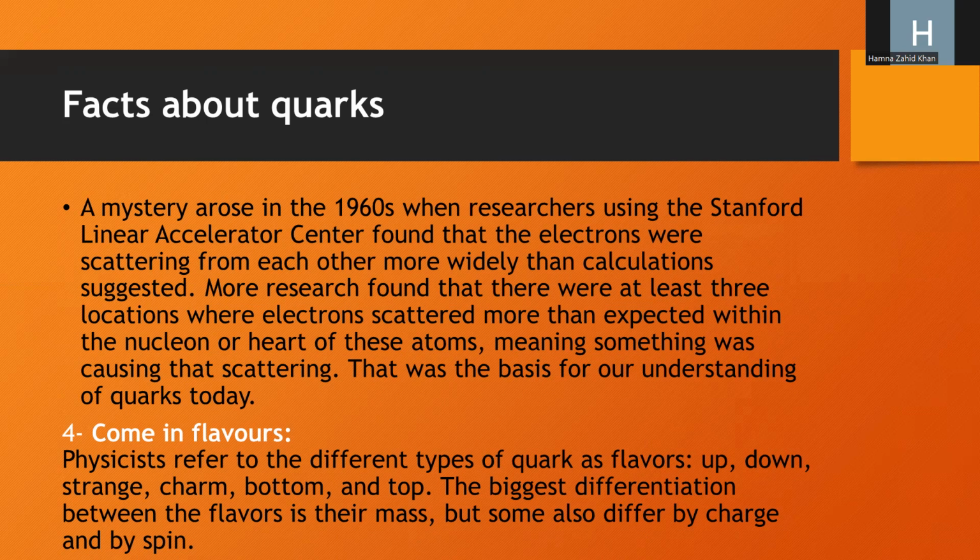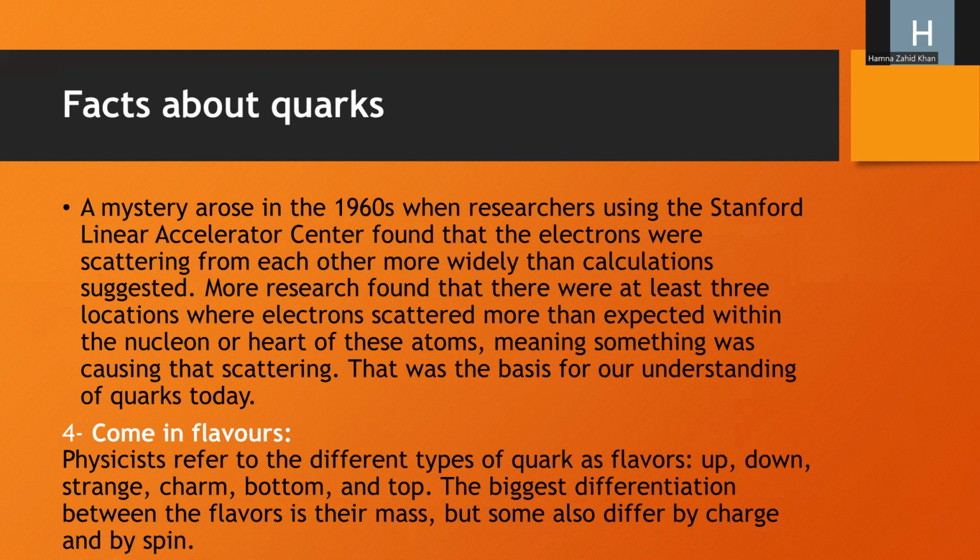Smashing its center, one experiment found that electrons were scattering from each other more widely than calculations suggest. First, some calculations are made, but when they scattered, the electrons are scattering more than the calculations suggested. So they found that there was some particle that causes the scattering, and that particle was the quarks. As we already discussed, quarks are the particles that are not hard to see but impossible to measure.